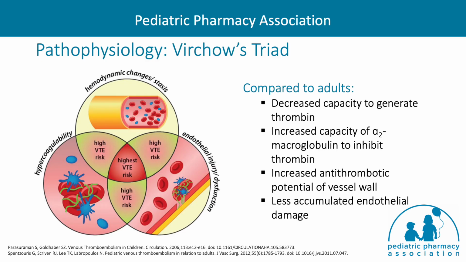Compared to adults, children have an overall decreased activity level of thrombin, which is a crucial enzyme in the clotting cascade as it converts fibrinogen to fibrin, as well as increased antithrombotic potential of the vessel wall and less accumulated damage to the endothelial wall, which all contribute to the lowered overall incidence of VTEs in the pediatric population.